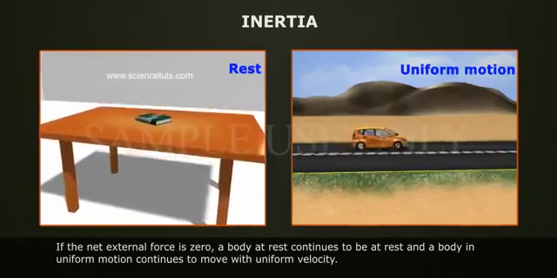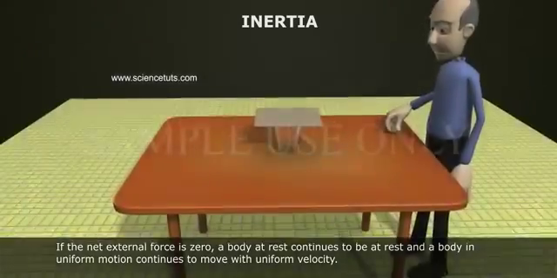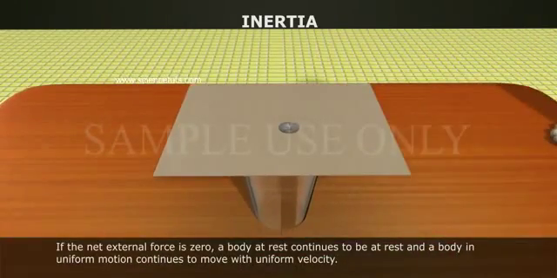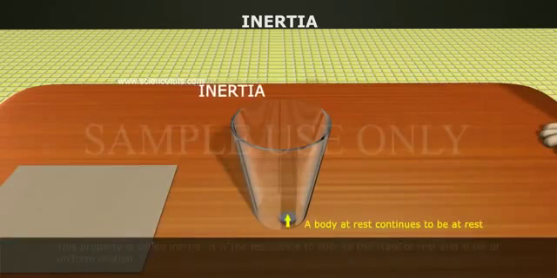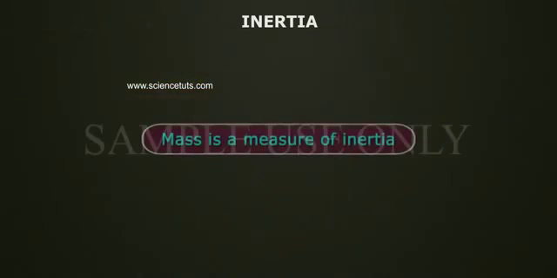Inertia: if the net external force is zero, a body at rest continues to be at rest, and a body in uniform motion continues to move with uniform velocity. This property is called inertia. It is the resistance to change the state of rest and the state of uniform motion. Mass is a measure of inertia.